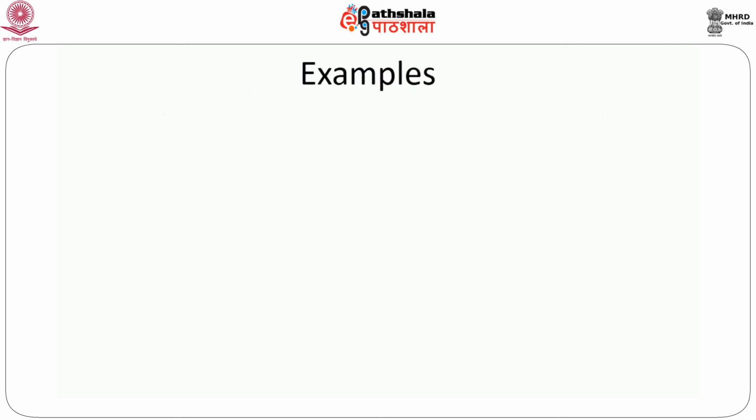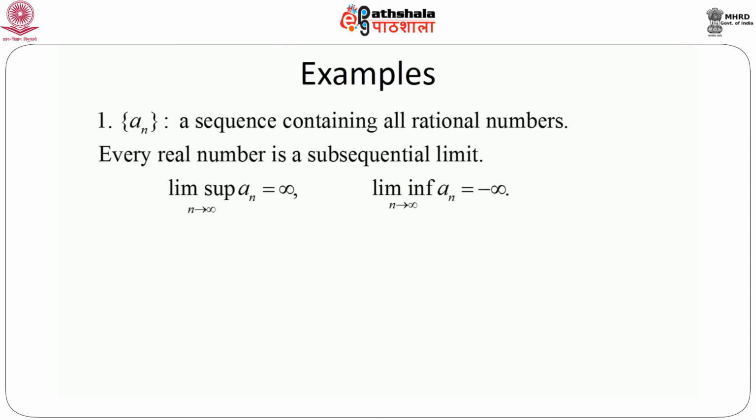But first, we will give some examples. Consider a sequence which contains all rational numbers. Then it can be shown that every real number is a subsequential limit. That means for every real number we can find a particular sequence of rational numbers that will converge to that limit, and that sequence of rational numbers will constitute one subsequence of a_n. For every real number we can find a different subsequence, and lim sup a_n equals infinity and lim inf a_n equals minus infinity.